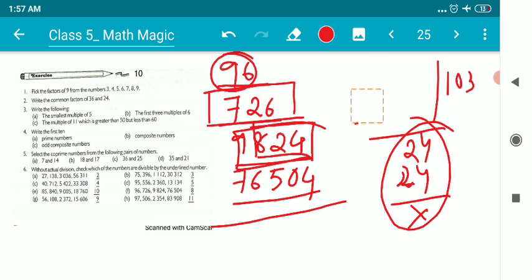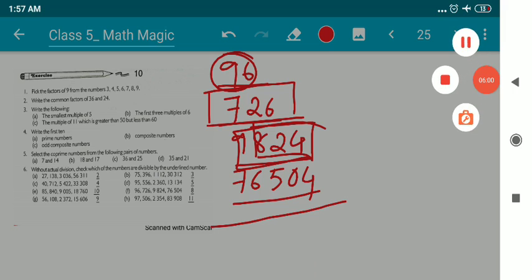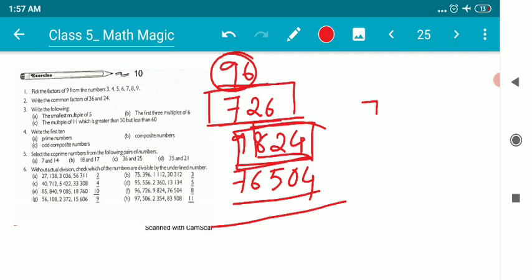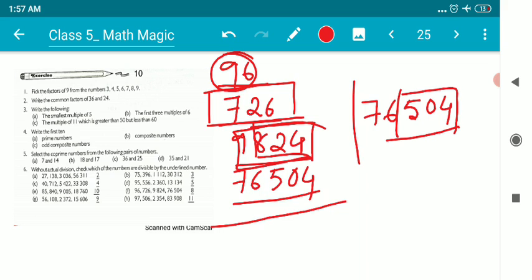Let's try the next number, children. The next number is 76,504. The process of checking is the last three digits, 504. 504 is divisible by 8, because 6 8s are 48, then 3 8s are 24. 63 8s are 504.